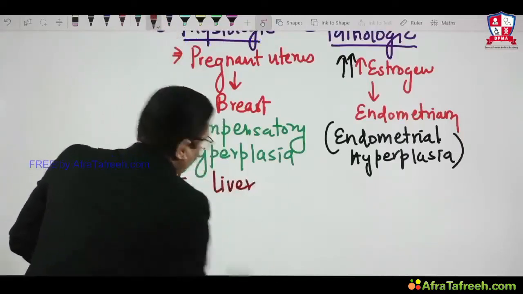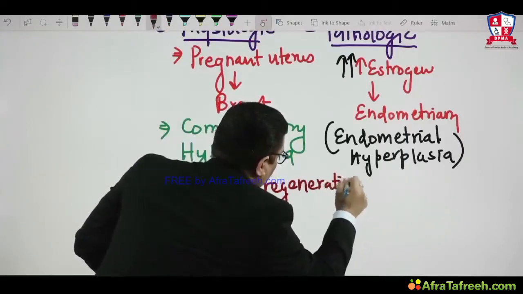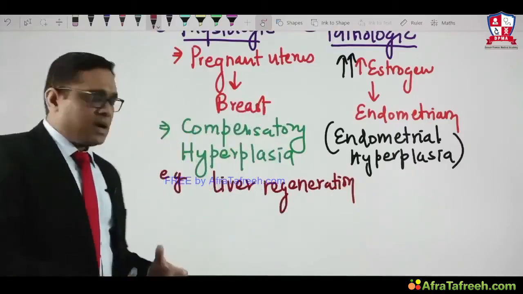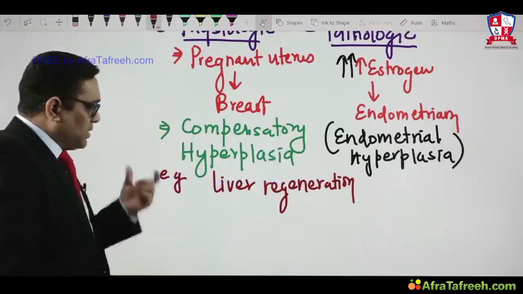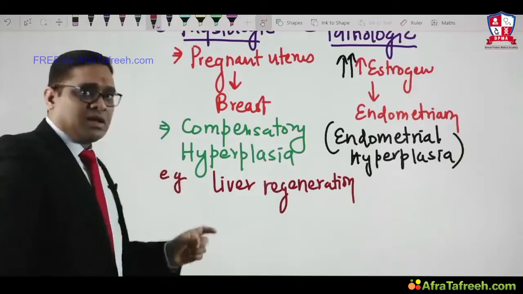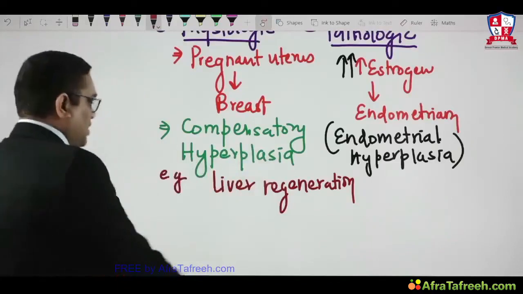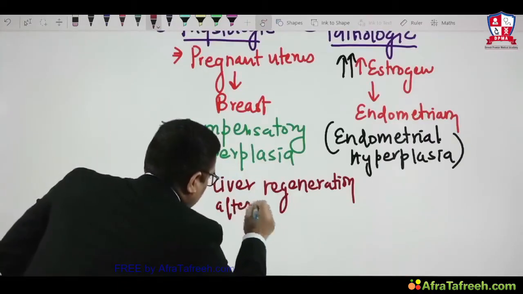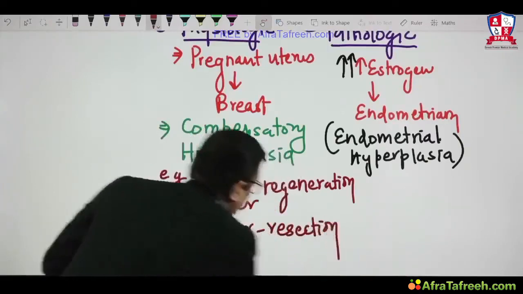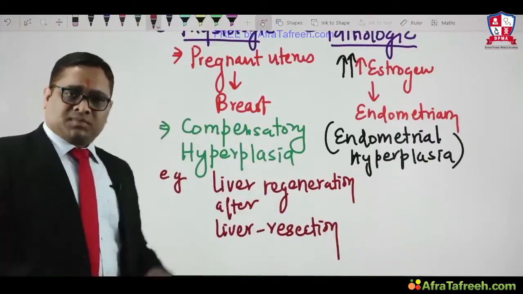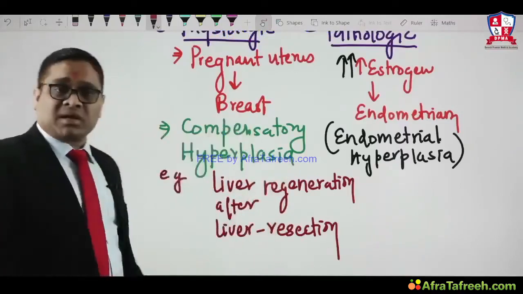So compensatory hyperplasia, what is example? Liver regeneration, right? So liver parenchyma cells will proliferate, and that is another example of compensatory hyperplasia. Liver regeneration after transection of the liver, or after liver resection. So whenever we are doing liver resection for the transplantation purpose or for some pathology, there will be liver regeneration, and that liver regeneration will be an example of compensatory hyperplasia.